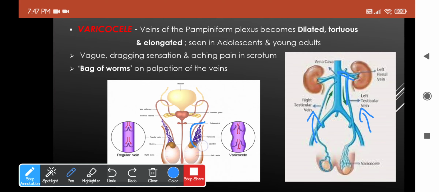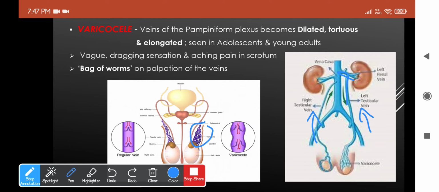Also, if the valves get disrupted, eventually you will have backflow of blood, and this will result in venous pooling at the pampiniform plexus, and this will appear as dilated, tortuous and elongated veins, which is called the varicocele. This is a normal physiological condition, draining at right angle, but if the valves become improper, they tend to allow the backflow of blood, which will result in pooling of blood in the pampiniform plexus and causes varicocele.